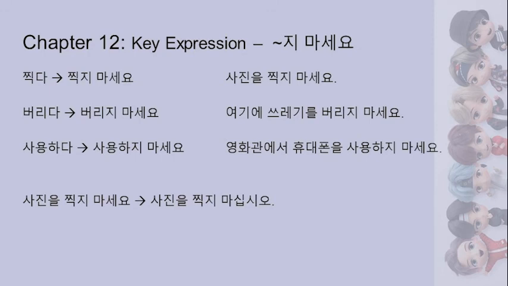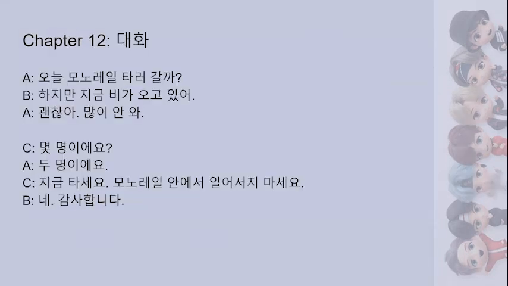The next one is 사용하다 for to use. 사용하지 마세요. Example sentence, 영화관에서 휴대폰을 사용하지 마세요, which means please don't use your cell phone inside the theater. And then at the bottom of this page, they show you the more formal form. So 사진을 찍지 마세요 is polite and formal, but then the more formal is 사진을 찍지 마십시오. So that format was also pretty easy.